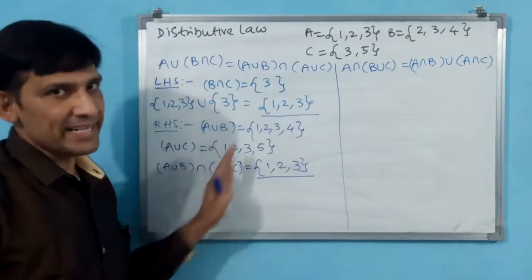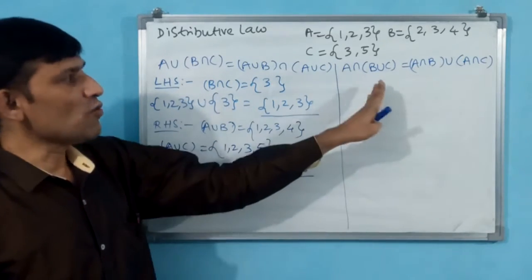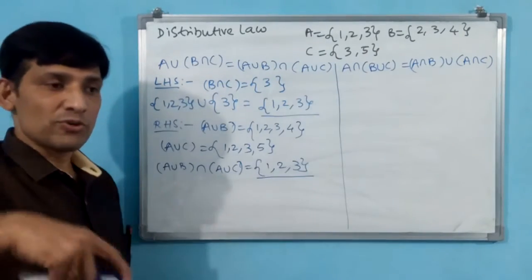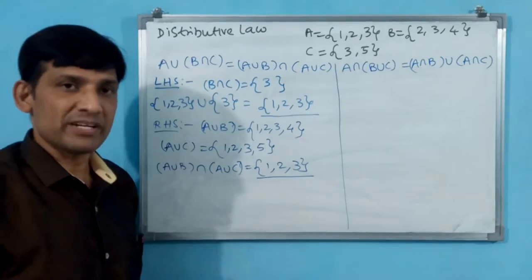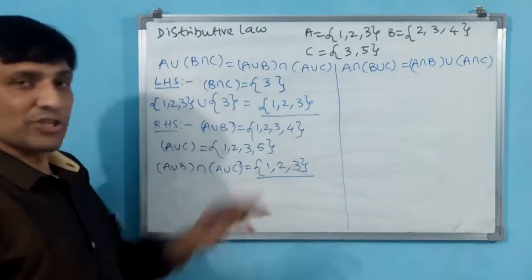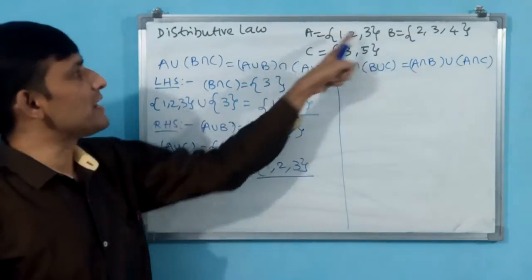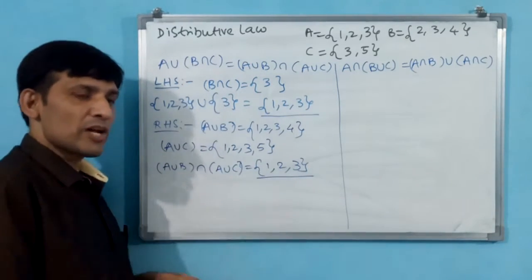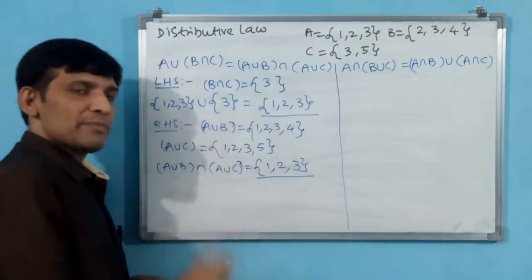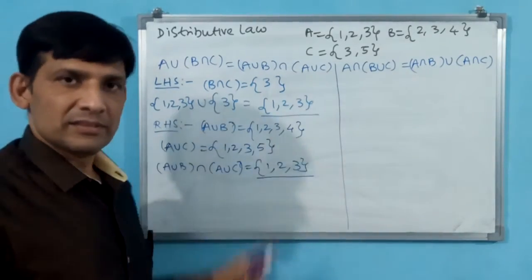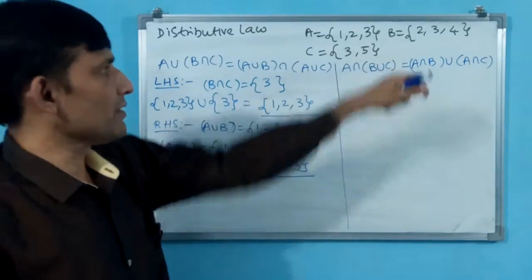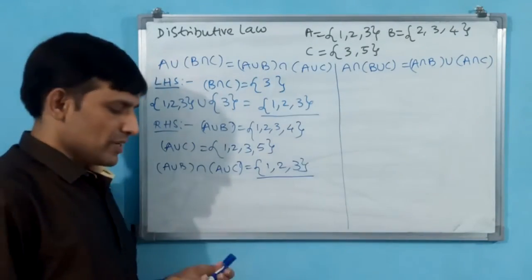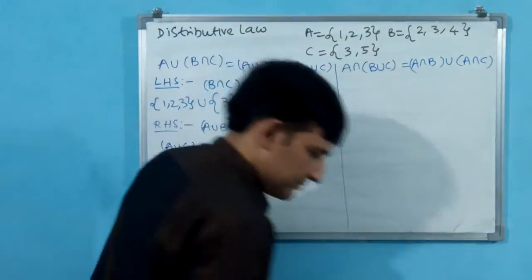Okay, now we will validate this also with the same figures. I am going to validate the third property also. The third property is not the distributive law, but that property also I am going to validate with these elements only. Why? Because if we make some property or rule or formula, it should be validated with any elements. Now let us take this formula with these elements only. I am going to take LHS first.